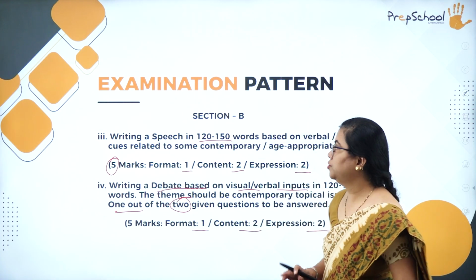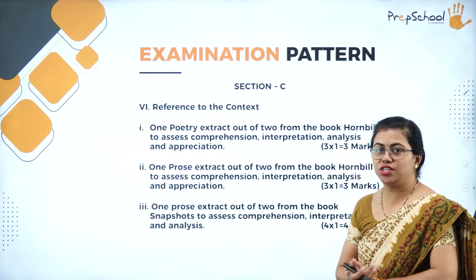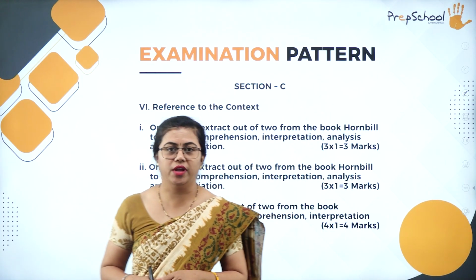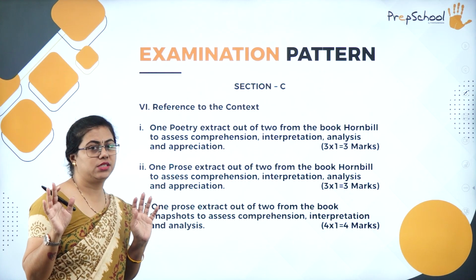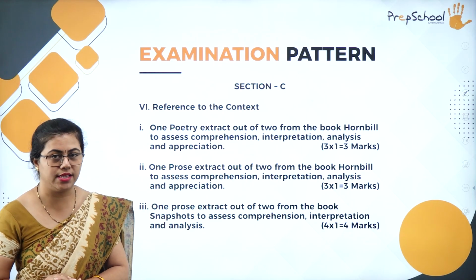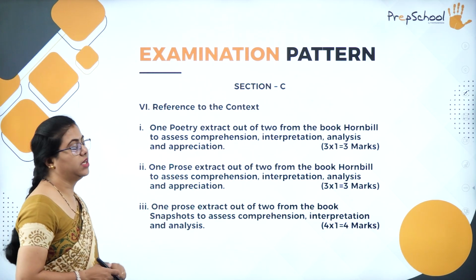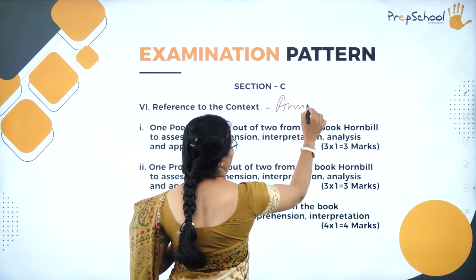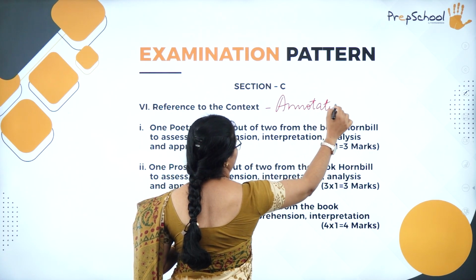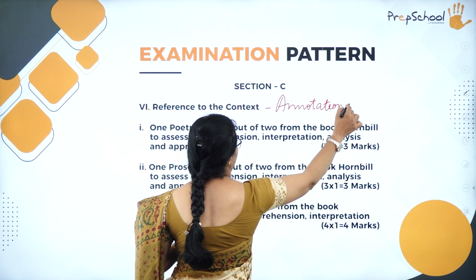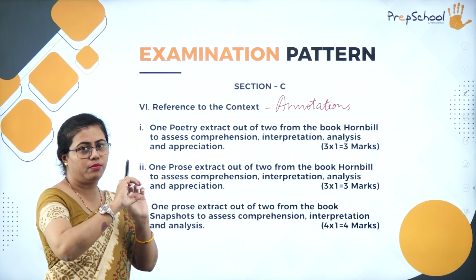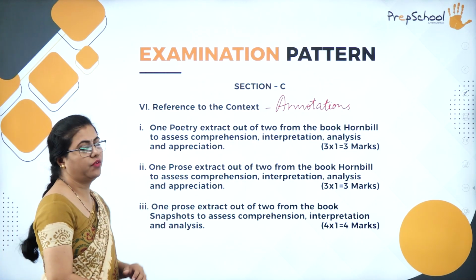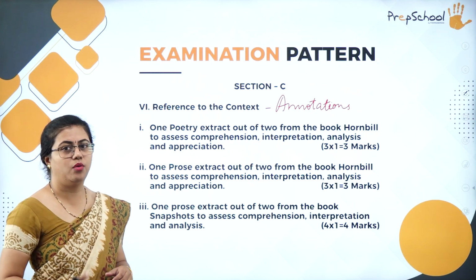So let us move on to section C now. Section C is completely about Hornbill and Snapshots. Fine. So here we have to study using this Hornbill as well as Snapshots. And first we have the reference to context. It is also called annotations. Okay. Hope you have come across this word. Annotation. This is like they give a dialogue, or maybe they pick up a stanza from the poem and they ask you to identify from where it is chosen and how it is written.